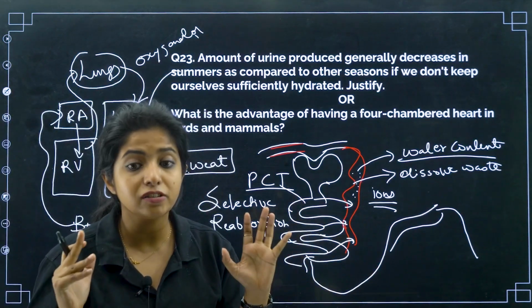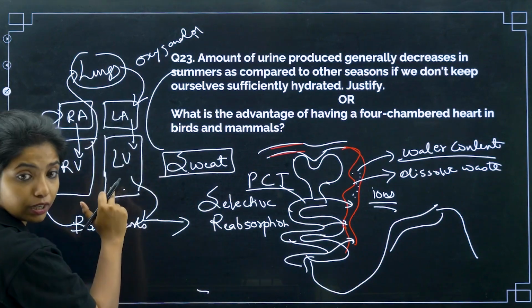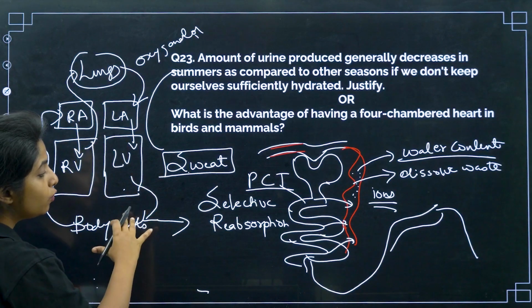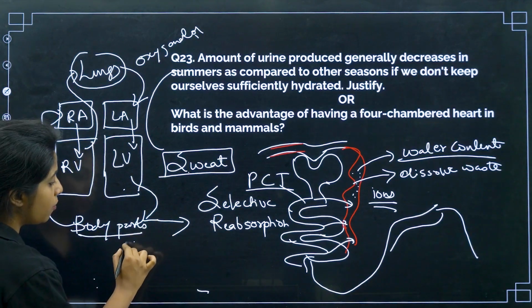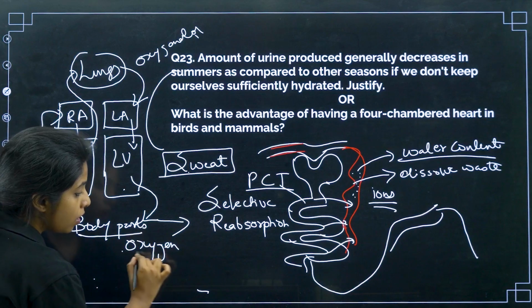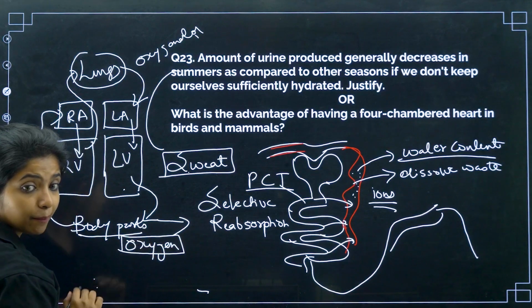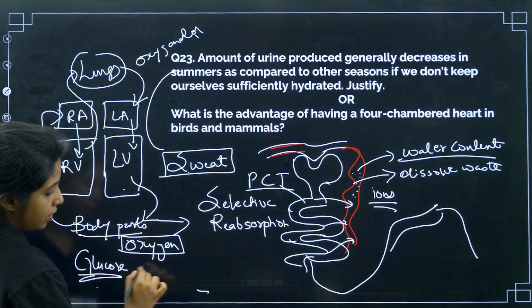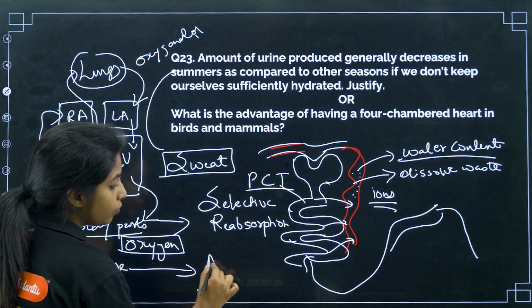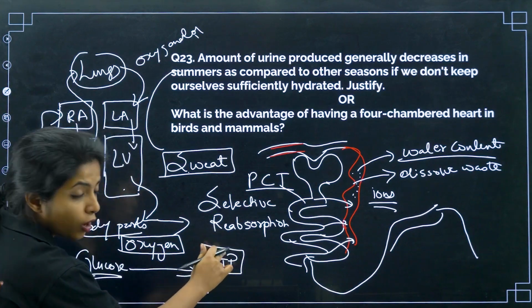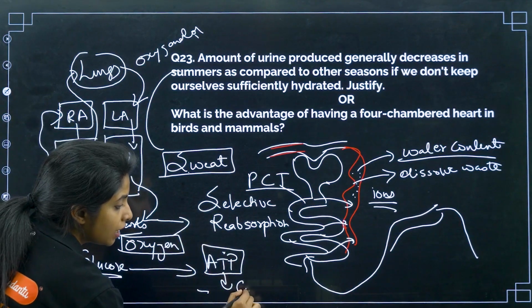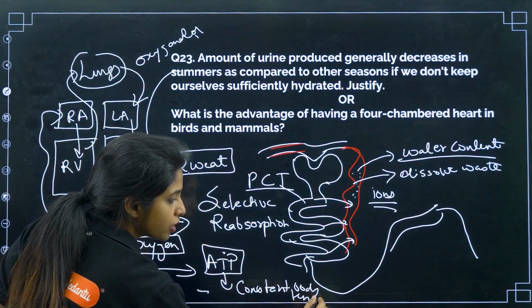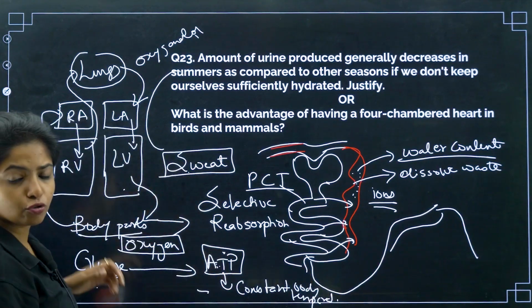Why is it important? That is the question. Because, my dear children, if you are having mixing of blood like amphibians or reptiles, what will happen? The body parts would not get enough amount of oxygen. And if there is no oxygen, do you think respiration will happen properly and give rise to more amount of ATP? Glucose would not be able to oxidize properly to give you more ATP. And if there is not more ATP, will you be able to maintain a constant body temperature? Your body temperature will keep on fluctuating if you do not produce too much ATP.